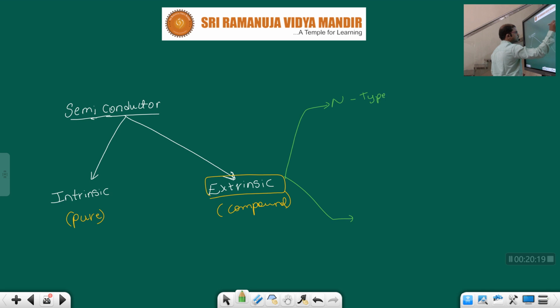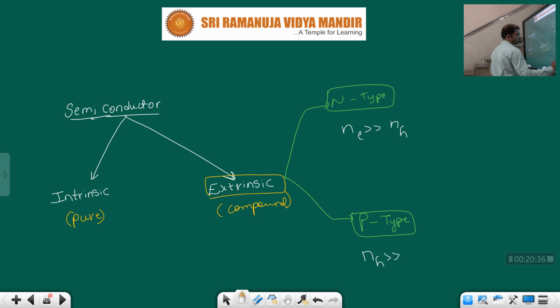N type semiconductor and p type. In n type semiconductor, children, the number of electrons is much greater than the number of holes. In p type, the number of holes is much greater than the number of electrons. Clear? In n type, the number of electrons is more, so that semiconductor can donate electrons. What about p type? It can donate what? Holes.